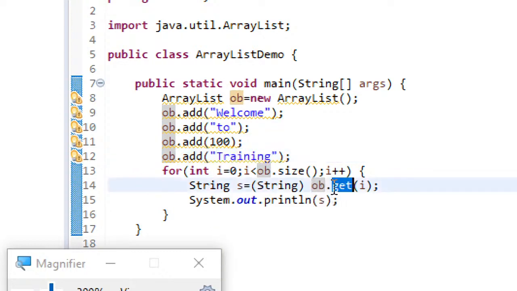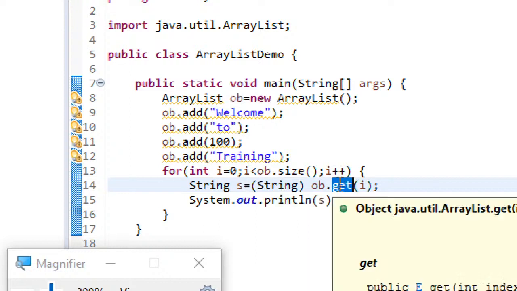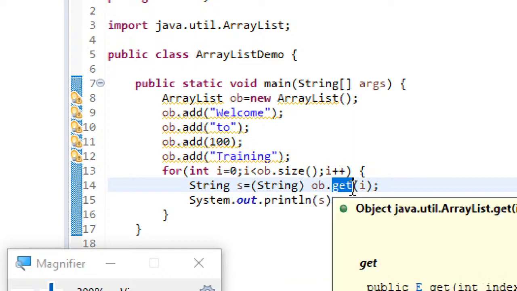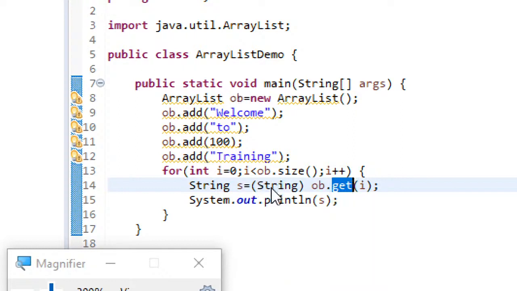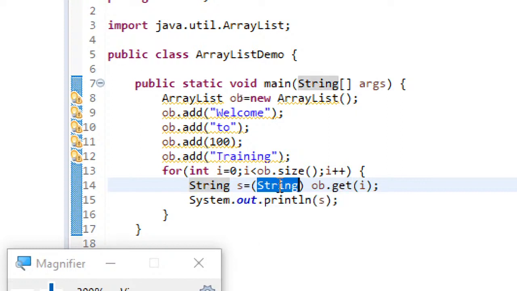But here how are you retrieving? The first element you are casting to string and storing, fine. The second element you are casting to string and storing in a string is fine. But coming to the third retrieval, it's actually an integer, but you are trying to cast it to string without any conversion. You actually require the toString method in order to convert an integer to a string, but you are not doing that. So the compile time check just expects casting to be done explicitly, and that is there. So what the compiler is doing is just checking whether the casting has been done or not, and since it finds that you have done explicit casting, it goes on.